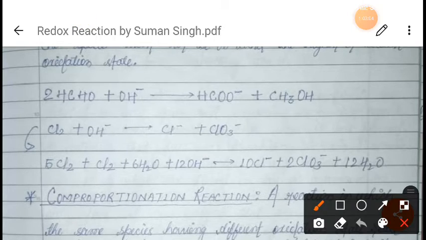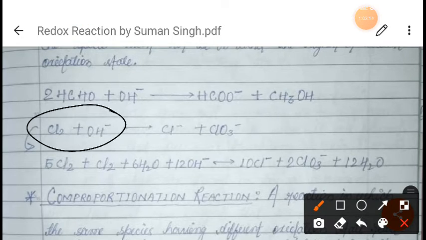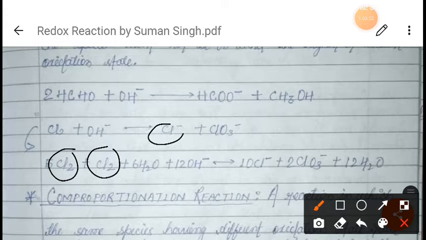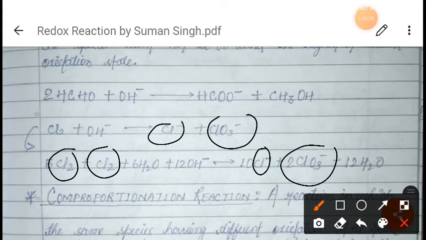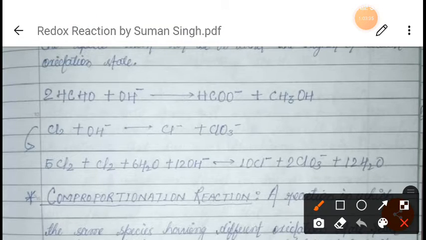To balance the disproportionation reaction, I would like to tell you one example. Suppose we look at the left hand side. Here there is one chlorine, right? So we will first write 2 chlorine, one here and one here. After that, this Cl we will write as it is, and this ClO3 we will write as it is. Now first of all, how do we balance this? Since we have written one chlorine here, one chlorine here, and one chlorine here, how do we balance this? First of all, we will look at OH.